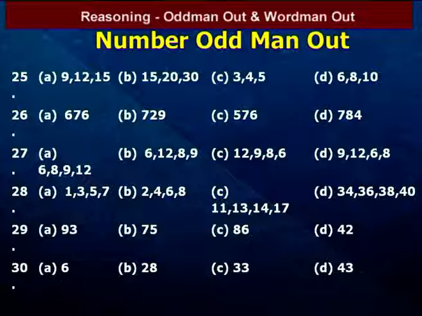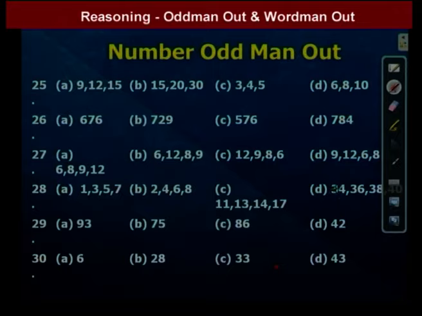We go to the next question. That one is 1, 3, 5, 7. Next one is 2, 4, 6, 8. Next one is 11, 13, 14, 17. Next one is 34, 36, 38, 40. By observation, 1, 3, 5, 7 are in AP. All are in AP.